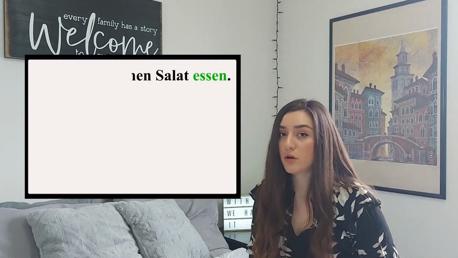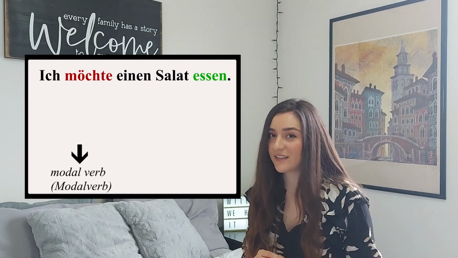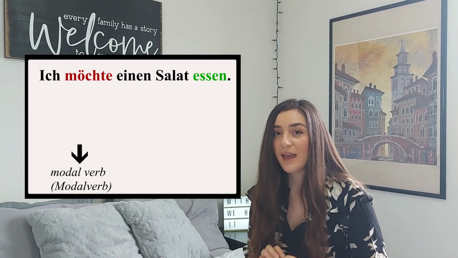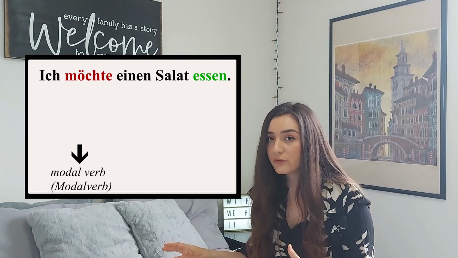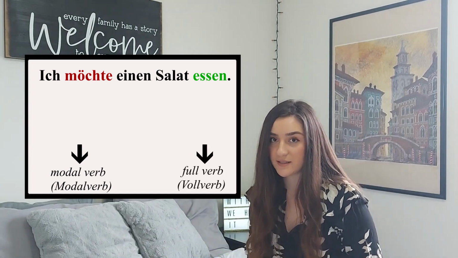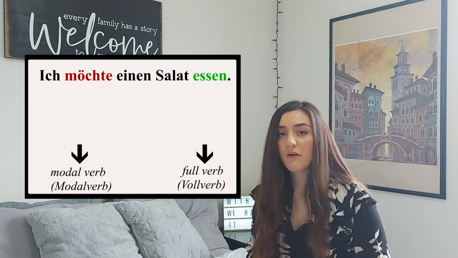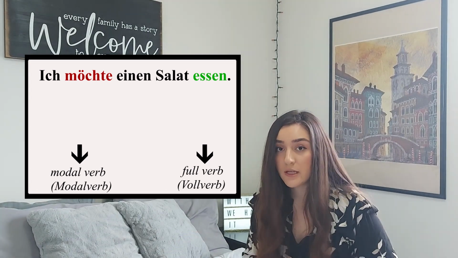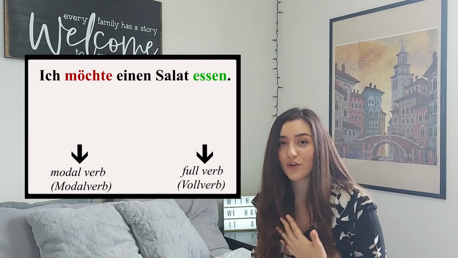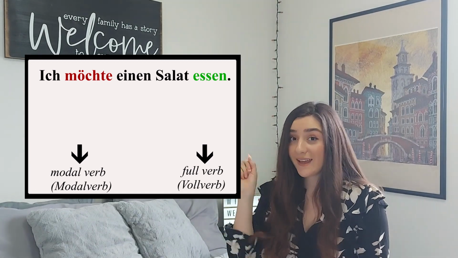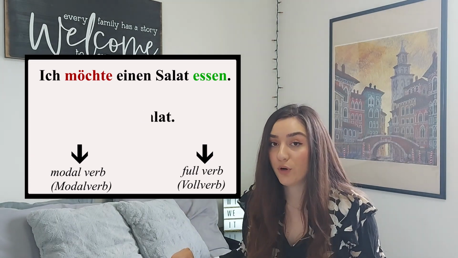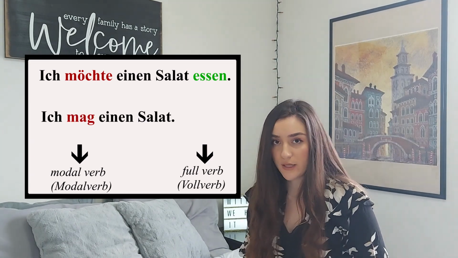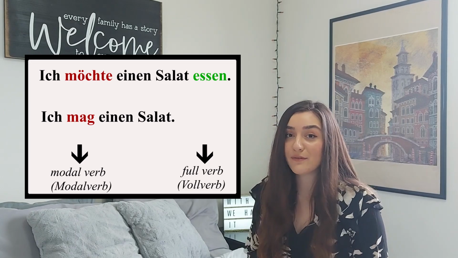We saw that the modal verb was at the second position in the sentence, and then the full verb goes at the end of the sentence. We call this full verb Vollverb in German. This is why these verbs are different, just because the structure is also different. With one exception. As we saw before, the modal verb mögen is used as a main verb in the sentence. Let's take a look now at the conjugation of these verbs.